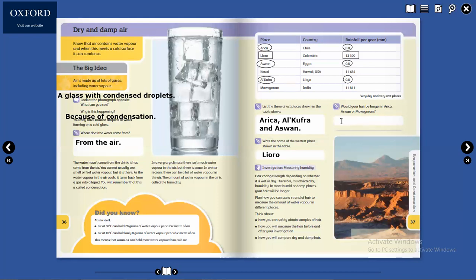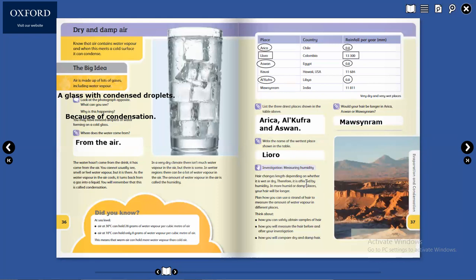So we have in Mawsynram more than others. So you will write here Mawsynram. Mawsynram is more humid than the others.